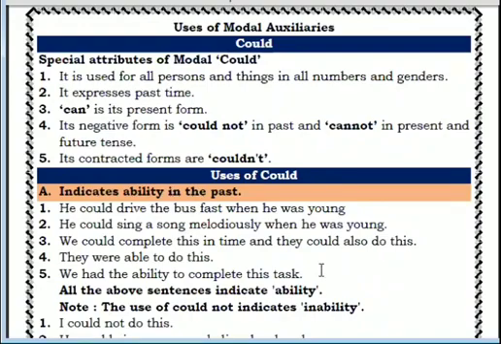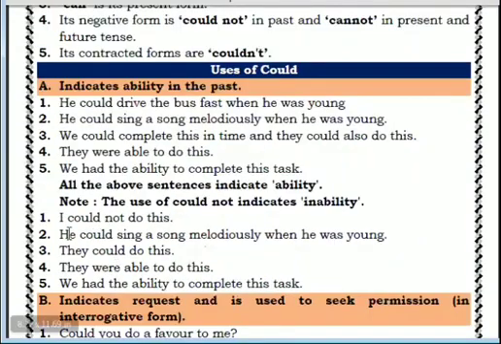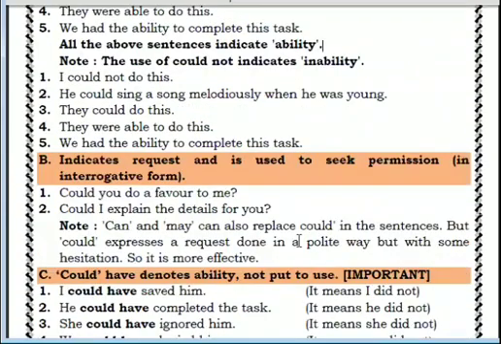Some examples: I could not do this, meaning he did not have the ability of doing this thing. Next, he could sing a song melodiously. Sorry, in this "not" is not written. You will make many "could not" examples for showing inability. They are the same examples. A screenshot must be taken.